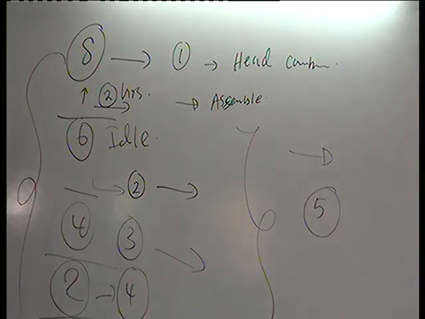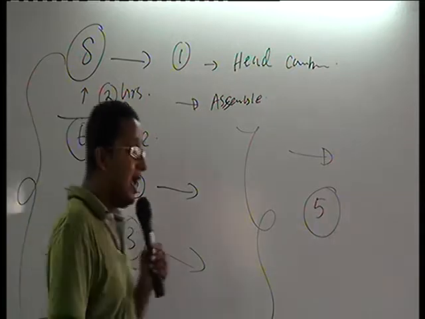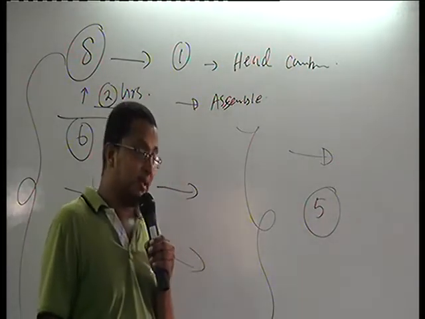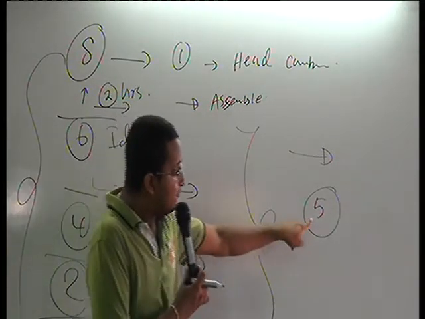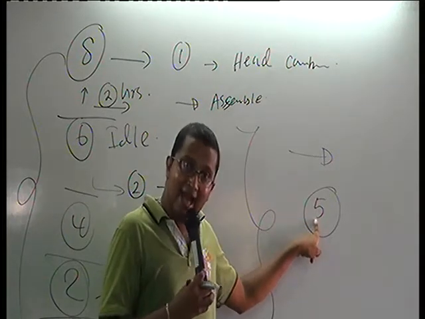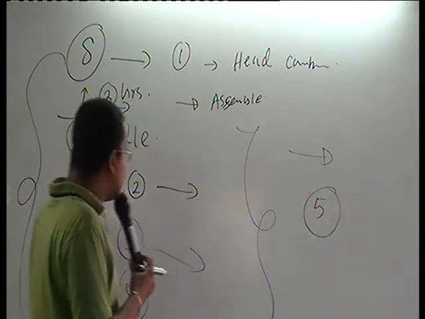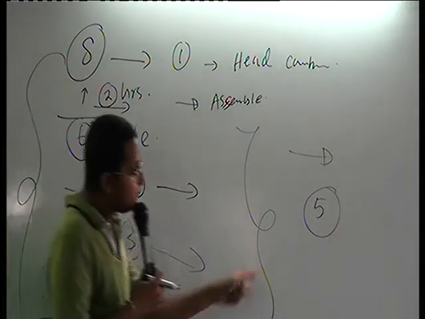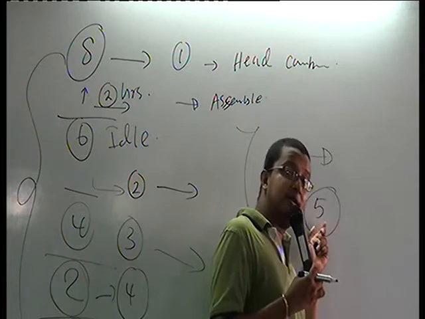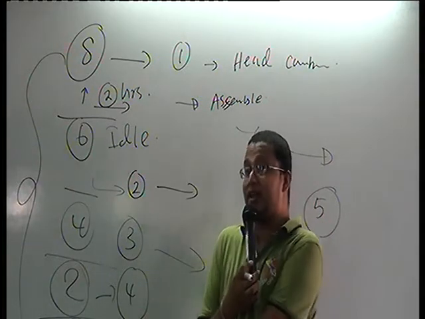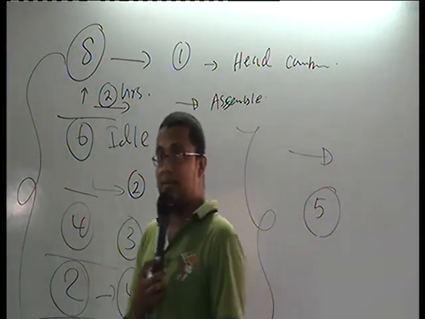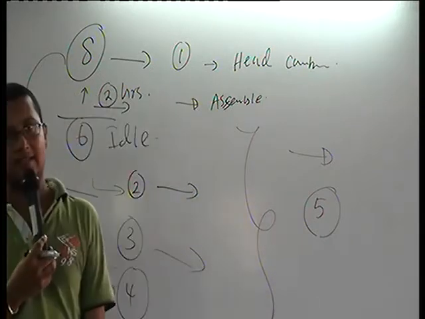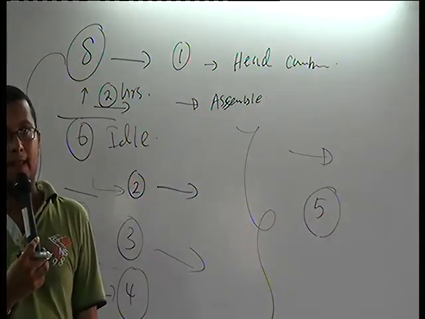What will happen? This carpenter doesn't have 2 hours to cut and chop his requirement, because the machine is fully utilized. Understand?